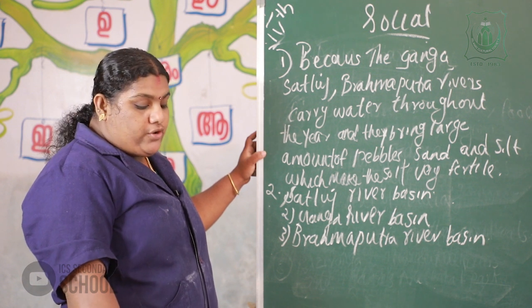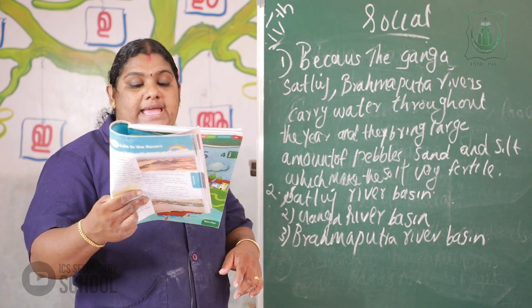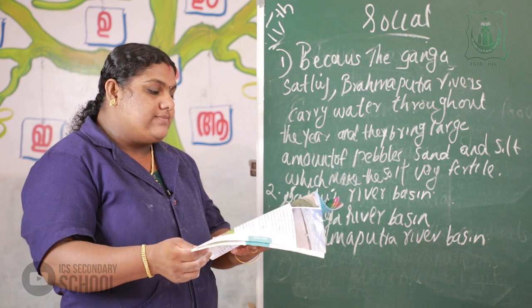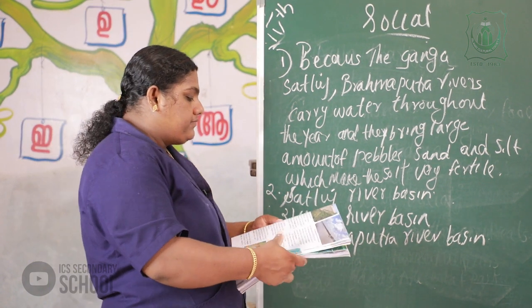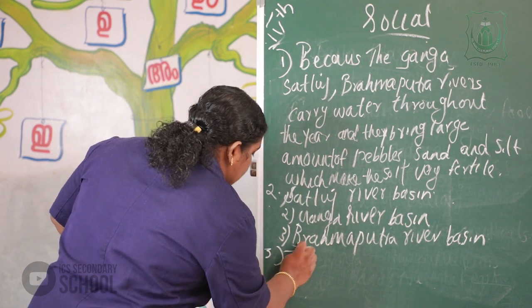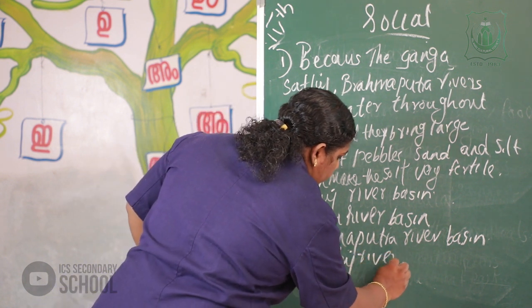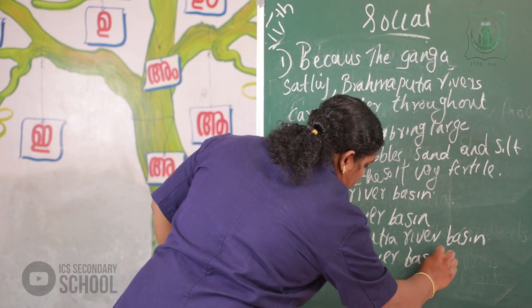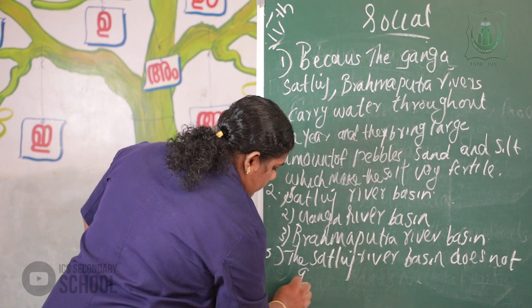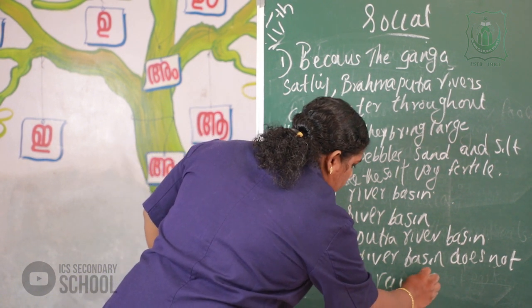Next question, the third question. Why are wells, tube wells and canals dug in the Satluj River Basin? The answer is the Satluj River Basin does not get much rainfall.